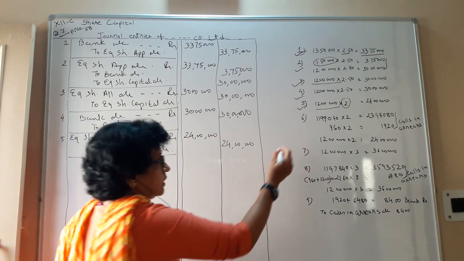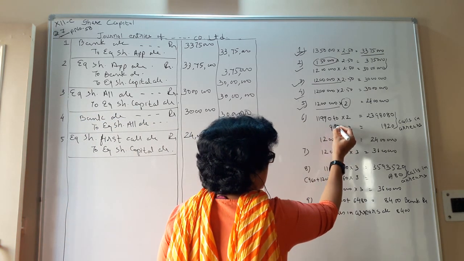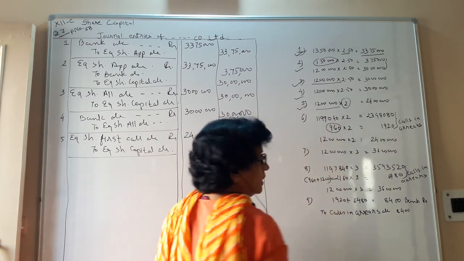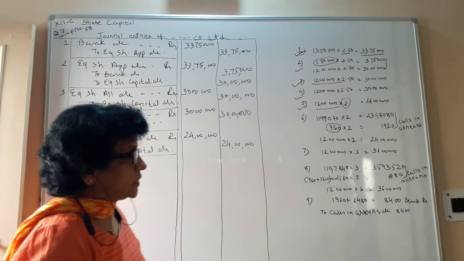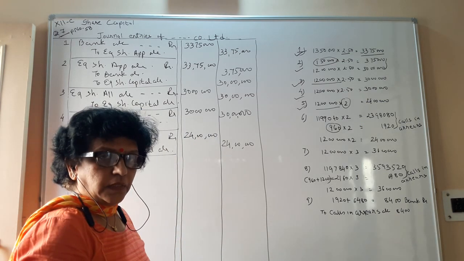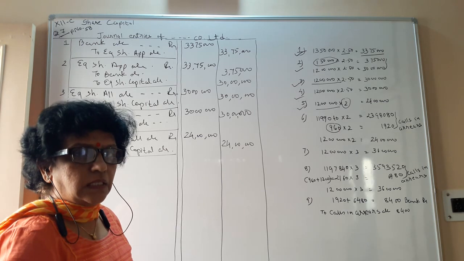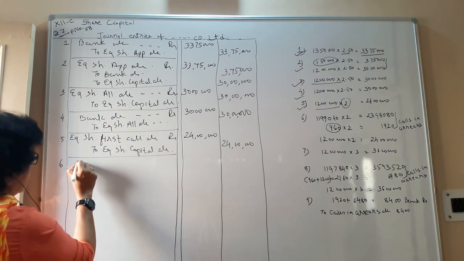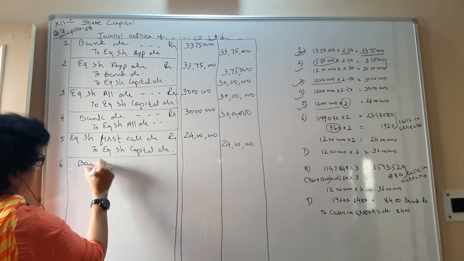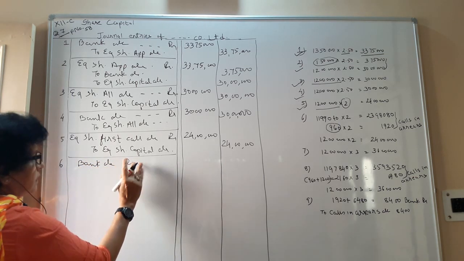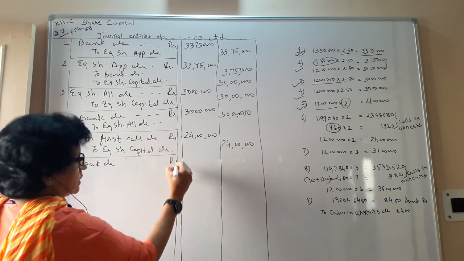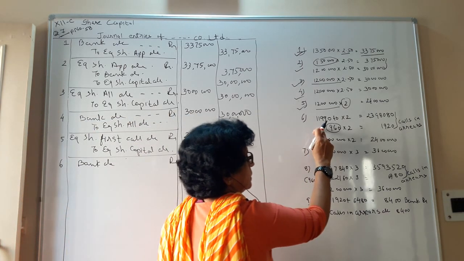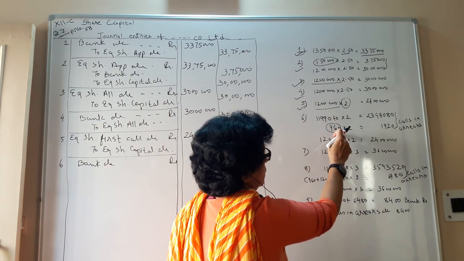Now here it is said that 960 shares held by Aishwarya, she has not paid. It means that the remaining share money you are getting. So here the change will be there, bank account debit, that debit will be with the figure you have received. 960 not paid.